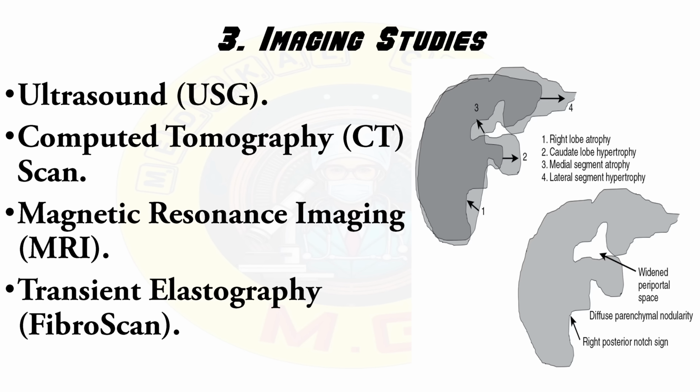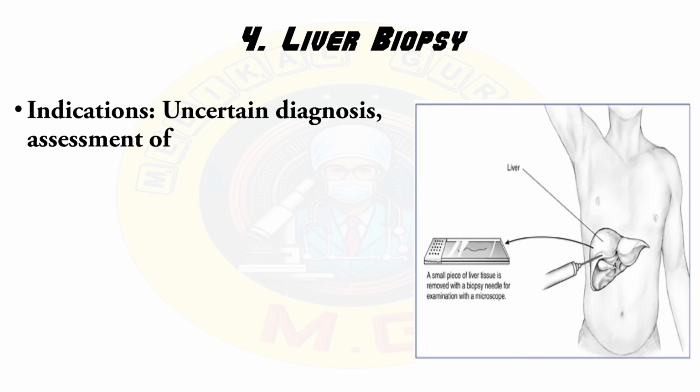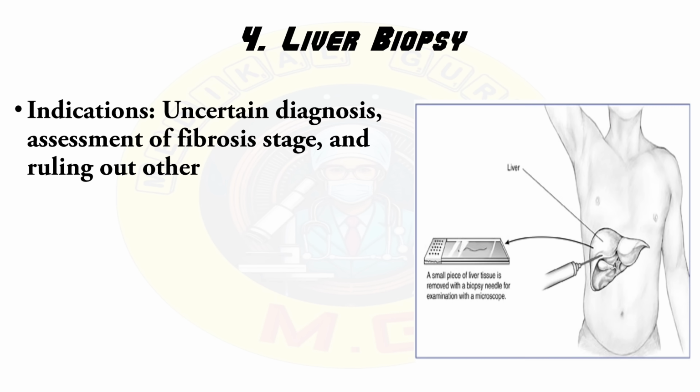Next is transient elastography, that is also known as FibroScan. It is a non-invasive method to measure liver stiffness as an indicator of fibrosis. The next diagnostic method is liver biopsy. Liver biopsy is indicated when the diagnosis is not certain, to assess the fibrotic stage of the liver, and to rule out other liver pathologies.